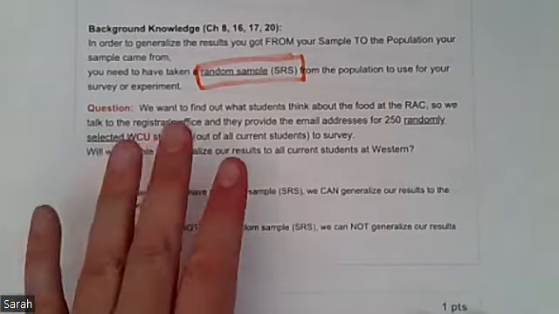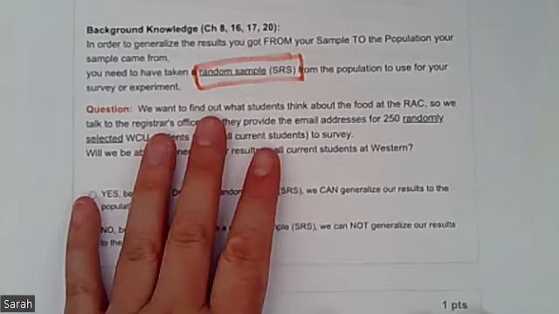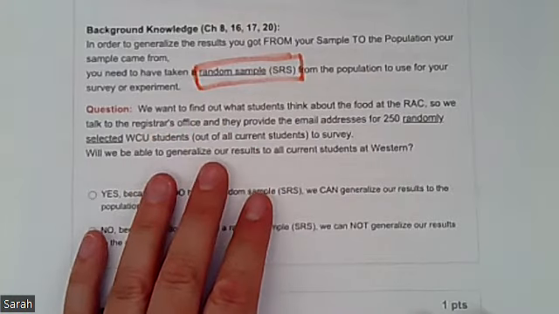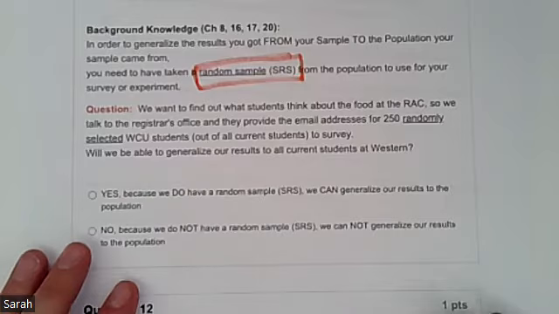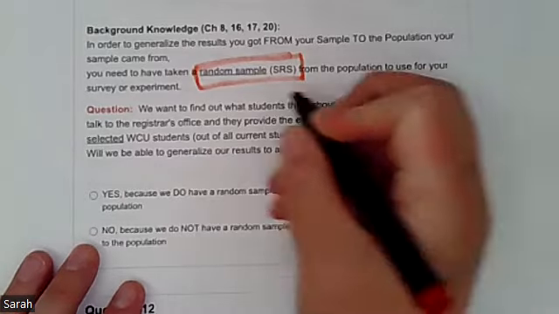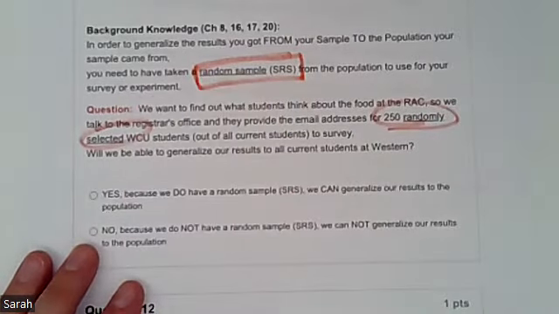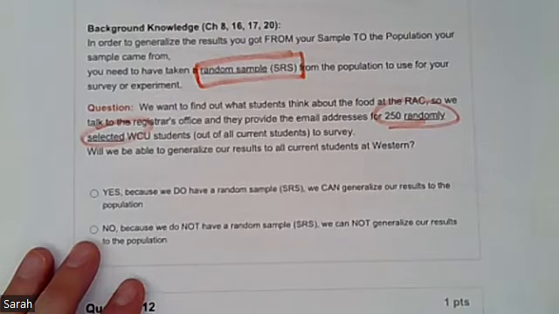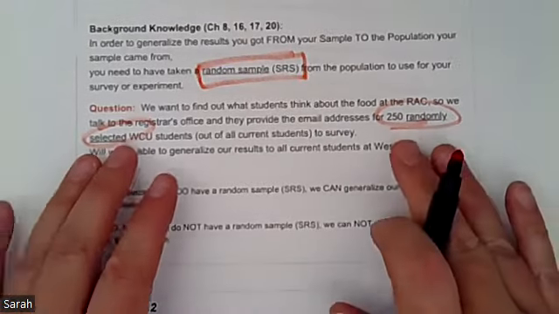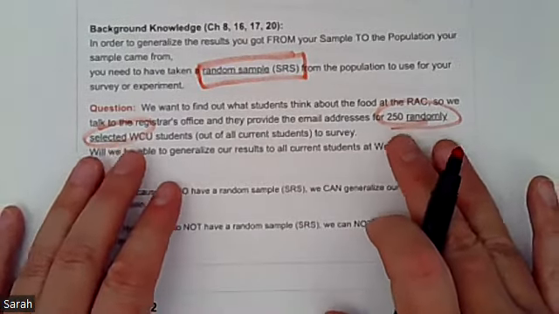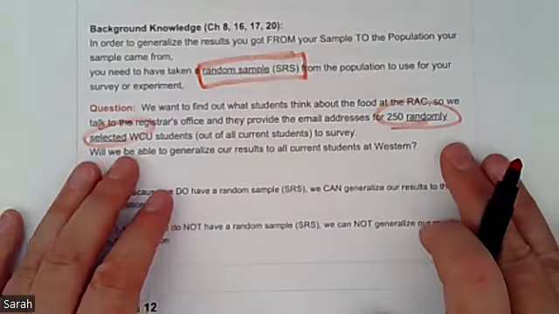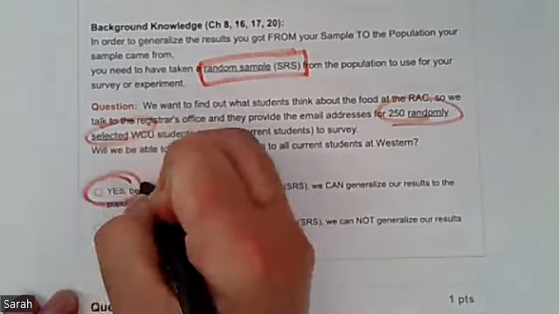So our story, we want to find out what students think about food at the rack. So we talk to the registrar's office and they provide the email addresses for 250 randomly selected Western students out of all of our current students to survey. Will we be able to generalize our results to all of the students at Western? So that random selection is what we're looking for. So we do have a random sample. So the answer here is just yes.